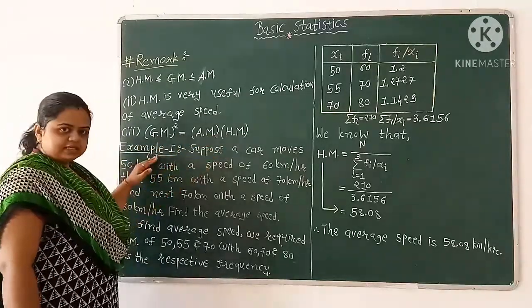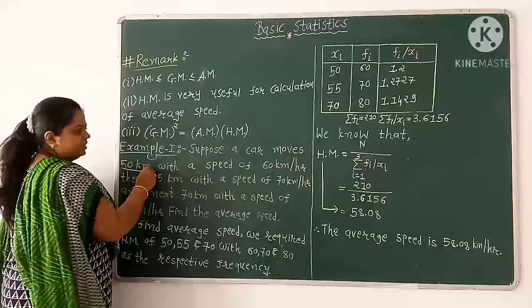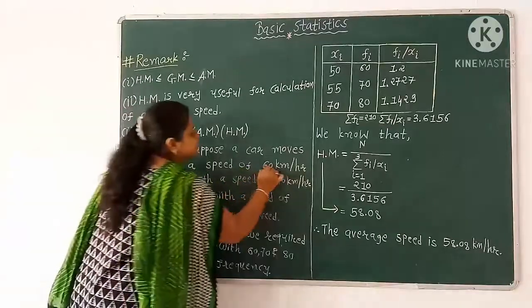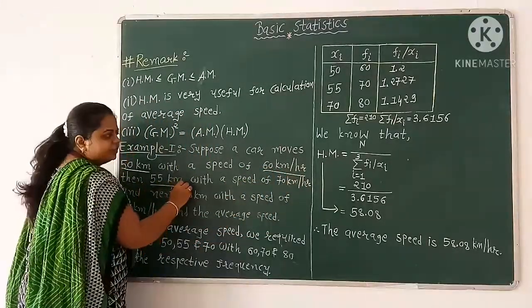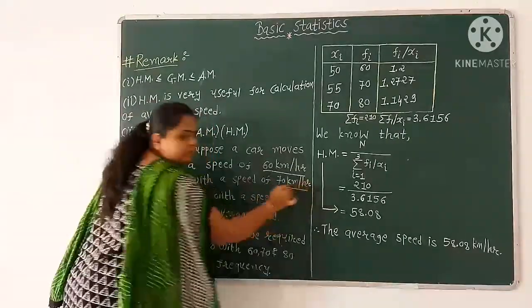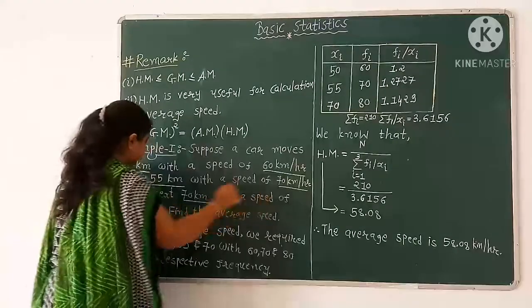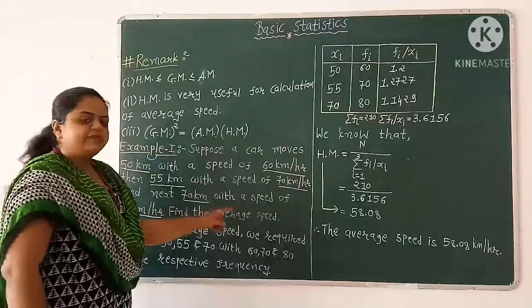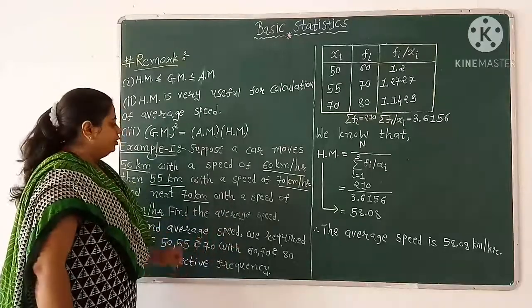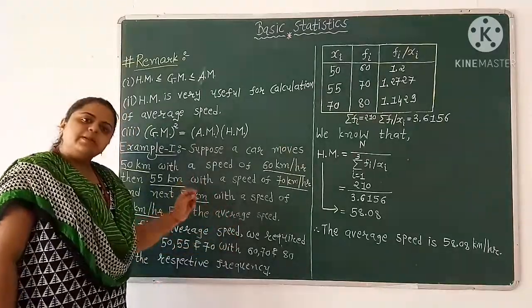Let us consider an example. Suppose a car moves 50 km with a speed of 60 km per hour, then 55 km with a speed of 70 km per hour, and next 70 km with a speed of 80 km per hour. Find the average speed. As we know, to find the average speed, we have to find harmonic mean.